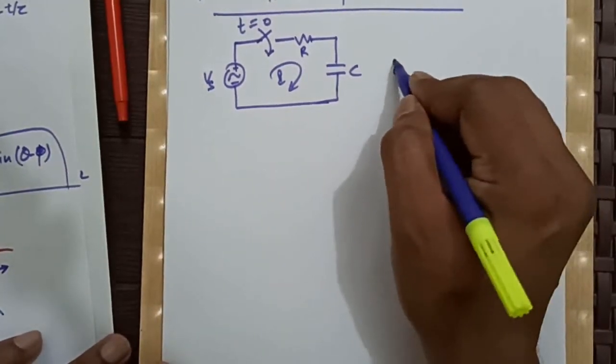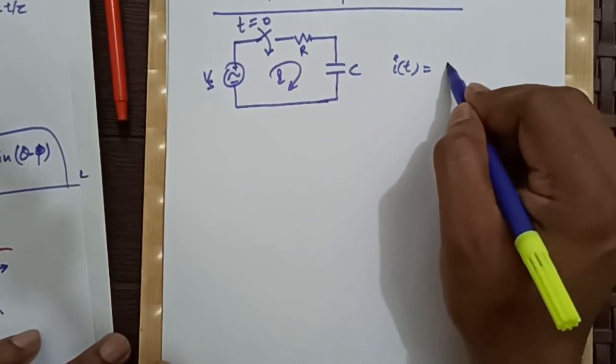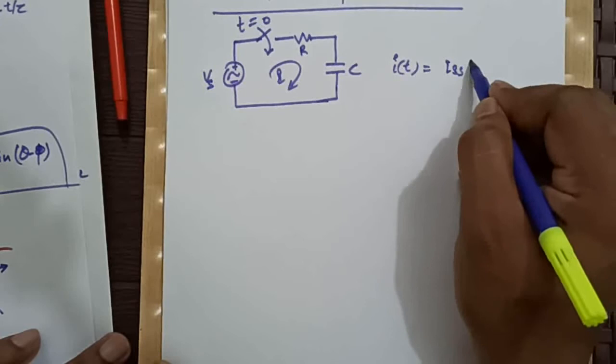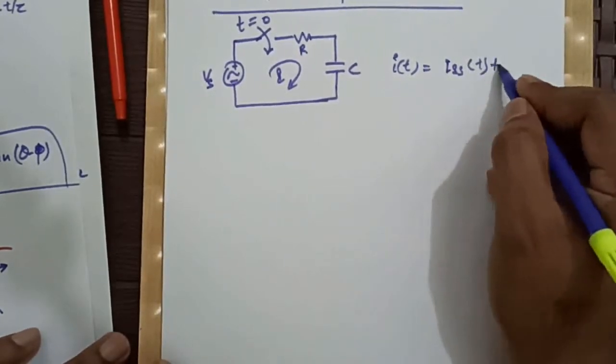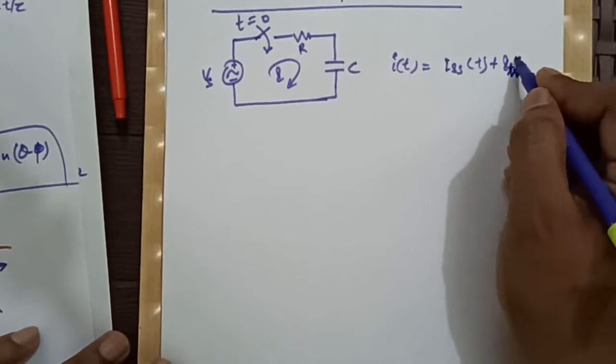As I told earlier, our i(t) will be of the form of some steady state part and some transient part.